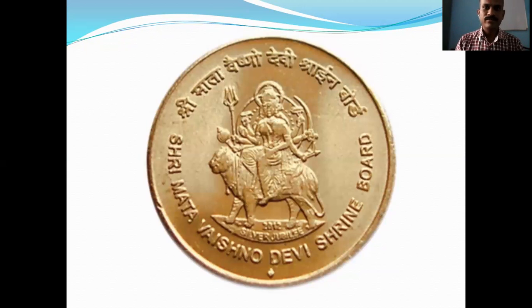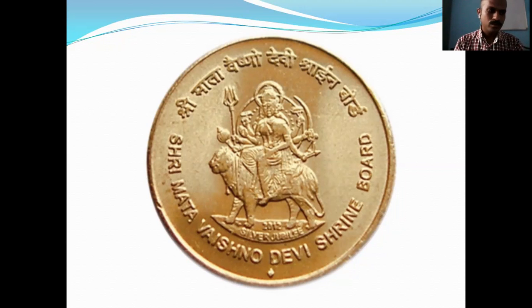See the second side of the coin. So here Sri Mata Vaishno Devi Shrine Board, it is the name of the board. The religious matters and the religious history of the country, of a particular territory, can be known with the help of this side of the coin. Okay, it means these coins and such types of materials which are created by the contemporary people become a helpful source of history.